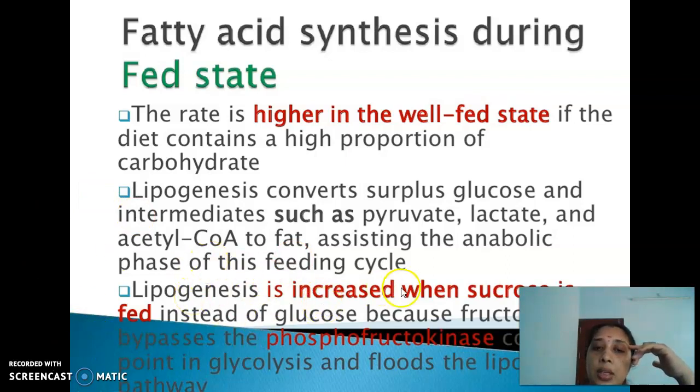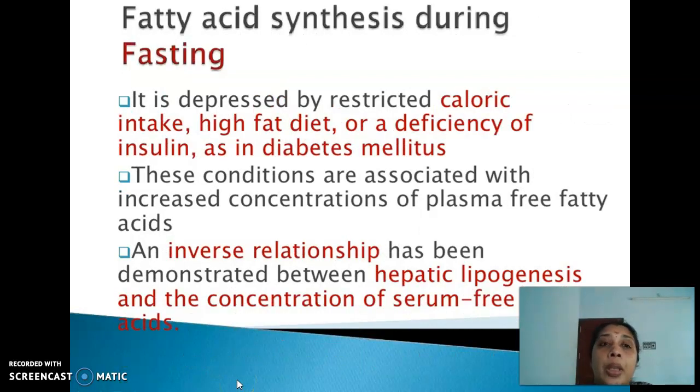And when again lipogenesis എപ്പോഴാ കൂടുക? It is increased when the sucrose value is elevated. അതായത് വല്ലാതെ ഷുഗർ കഴിക്കണം. അതുകൊണ്ടാണ് വല്ലാതെ ഷുഗർ കഴിക്കുന്നവർക്ക് ഒരുപാട് തടിച്ചിരിക്കാനുള്ള കാരണം glucose, because it bypasses the phosphofructokinase control point in glycolysis and floods the lipogenetic pathway. PFK1 നെ അങ്ങ് bypass ചെയ്യും.